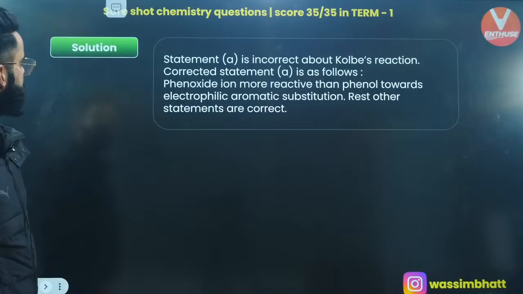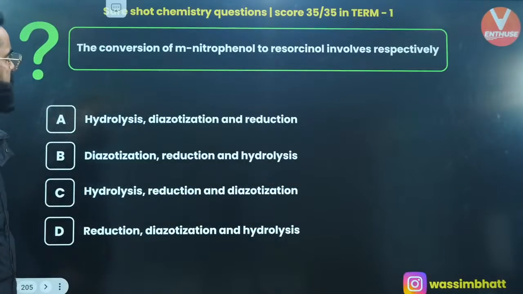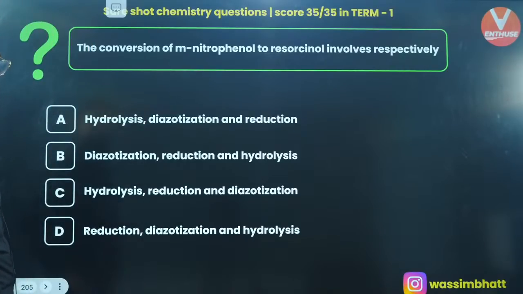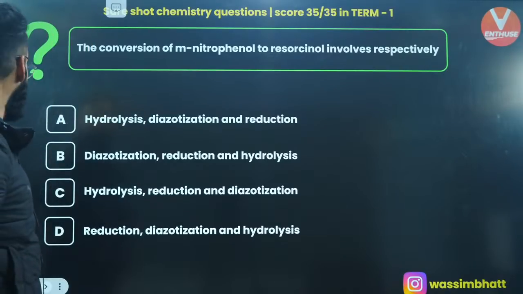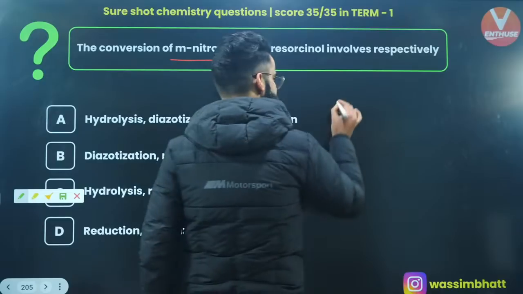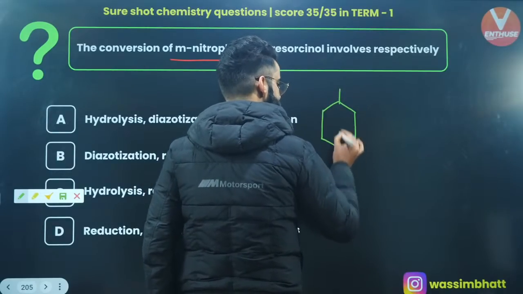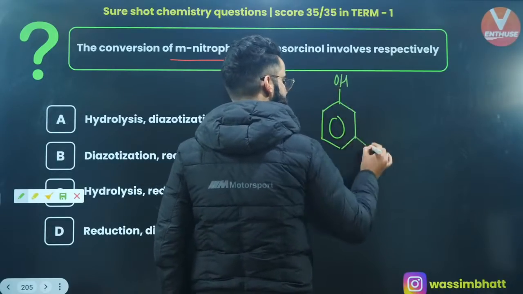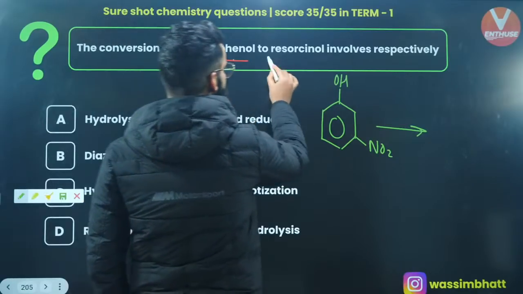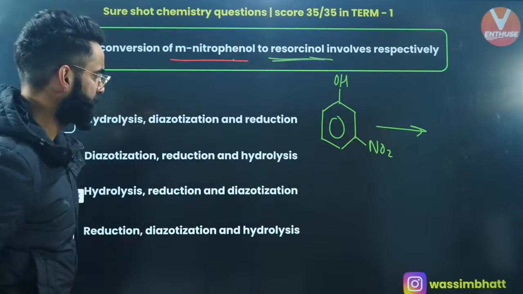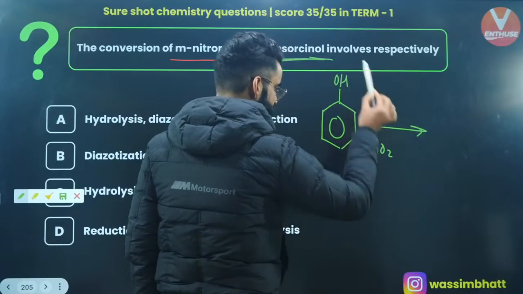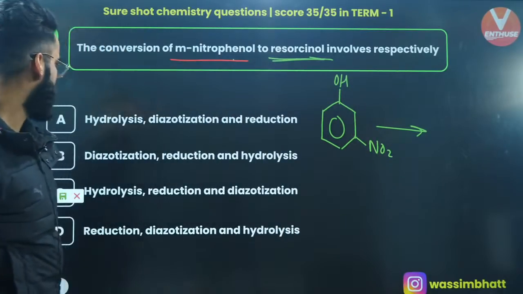So, the conversion of metanitrophenol to resorcinol involves, respectively... We are starting with metanitrophenol, correct? What we need to get at the end is resorcinol. Resorcinol means instead of NO2, there should be OH, right? That's resorcinol. So what is the process which I'll be doing?